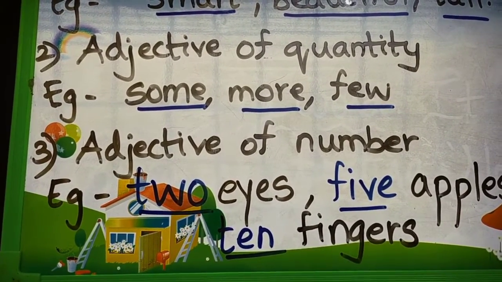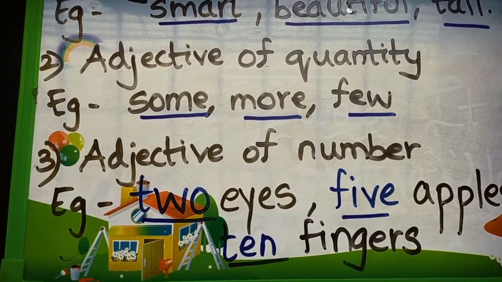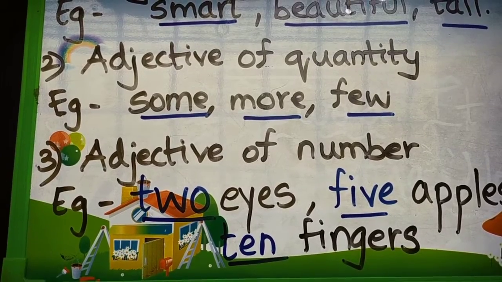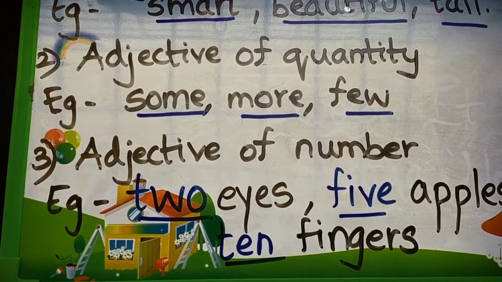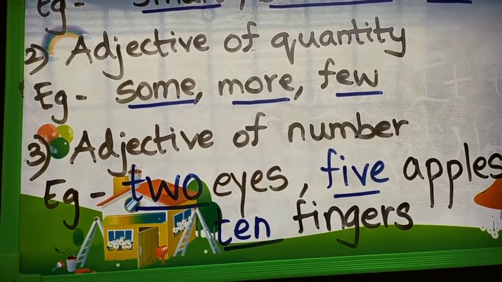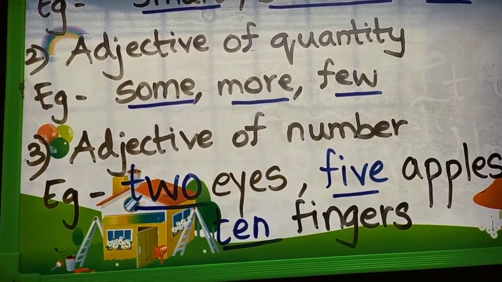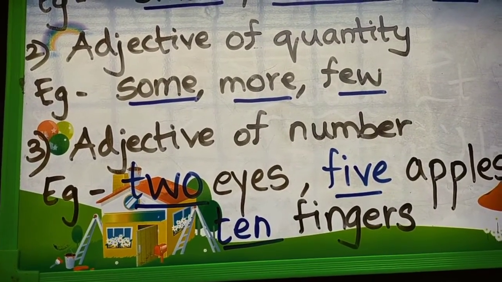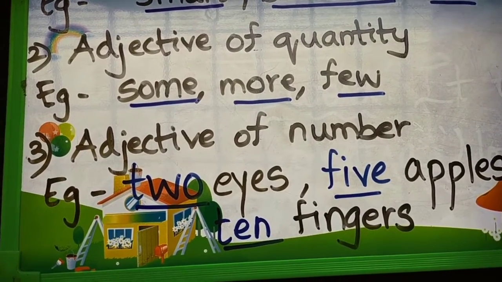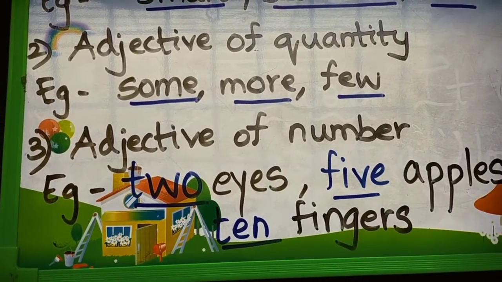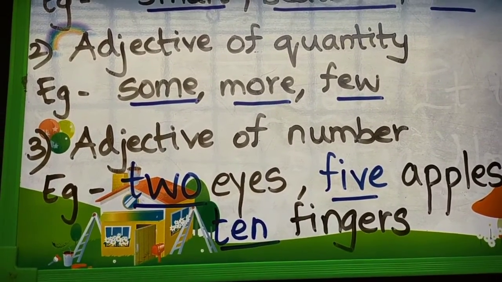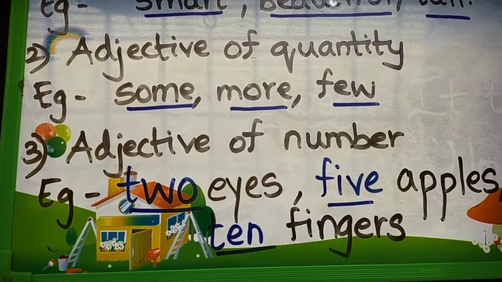The next is more. If I say, teacher, please give me few more seconds to complete the homework, in this I have used both the words few as well as more. So it is telling us about the quantity of time without telling the exact number of the measurement, or how many hours, how many minutes. I am just using the words more and few. So without telling the exact figures or numbers, it will just tell us about the quantity. These kinds of words are adjectives of quantity, like some, more, few, etc.